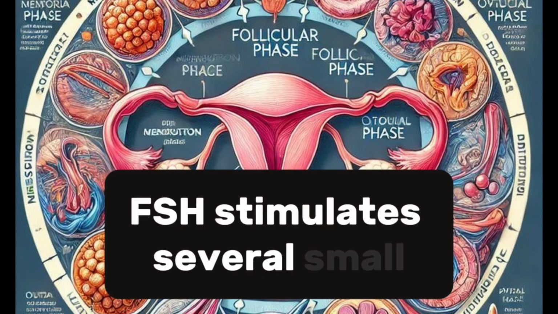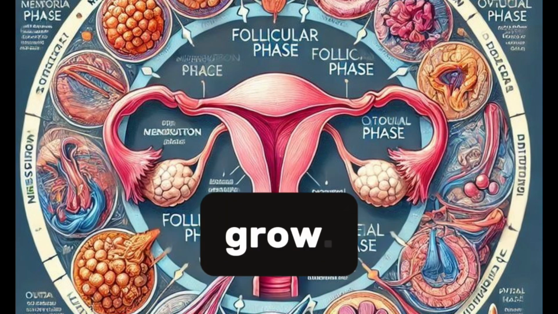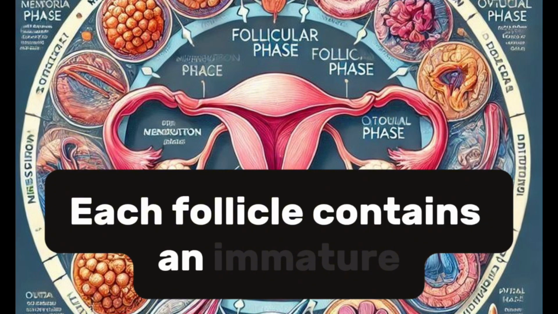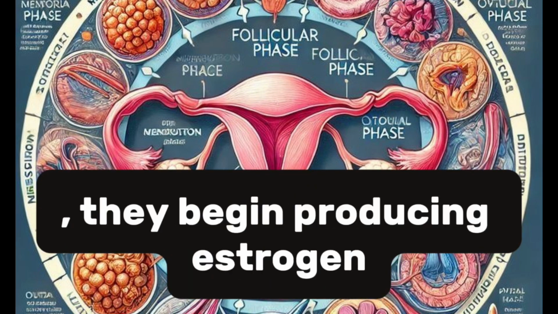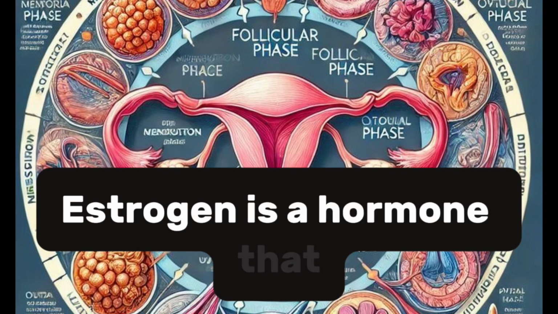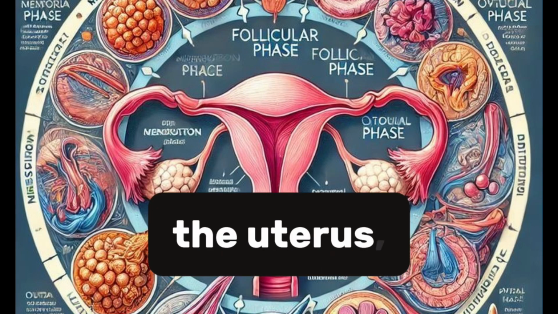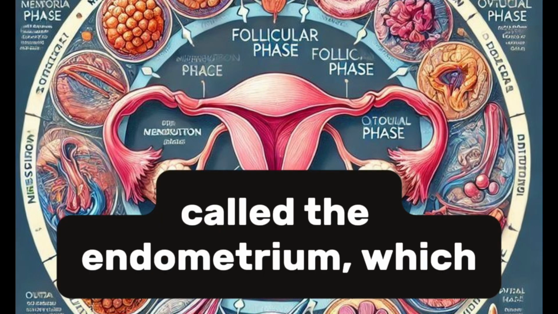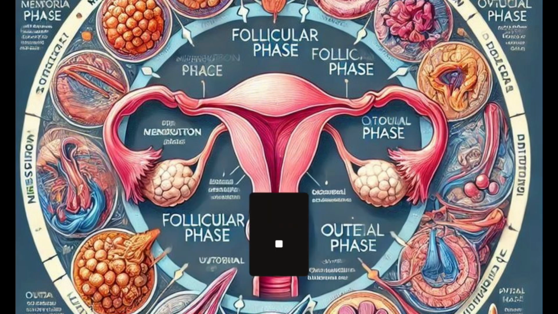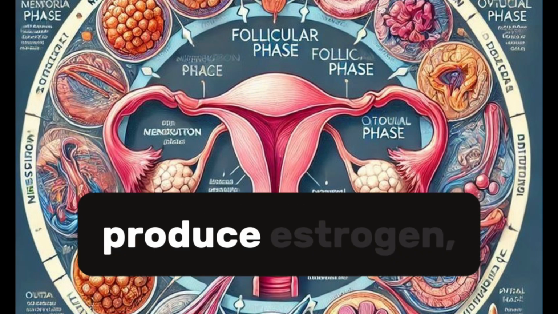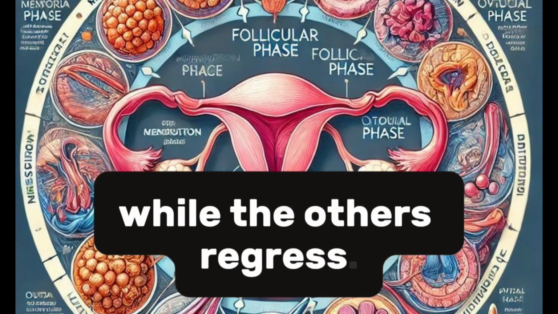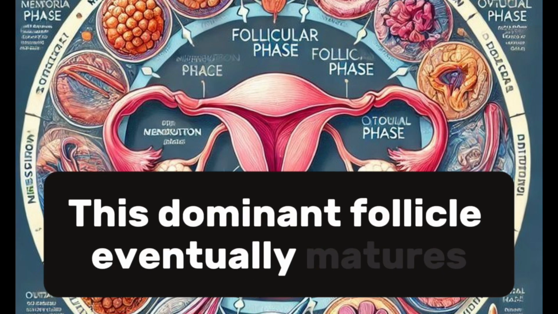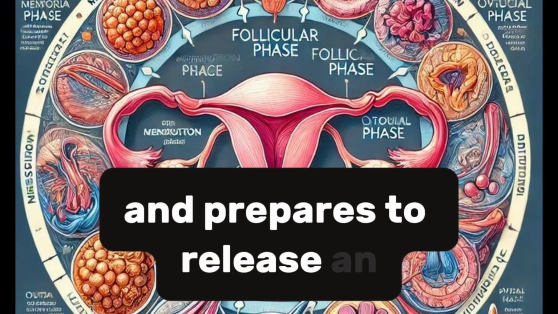FSH stimulates several small follicles in the ovaries to grow. Each follicle contains an immature egg, and as the follicles grow, they begin producing estrogen. Estrogen is a hormone that helps rebuild the lining of the uterus, called the endometrium, which had been shed during menstruation. As the follicles grow and produce estrogen, one follicle becomes dominant, while the others regress. This dominant follicle eventually matures and prepares to release an egg.